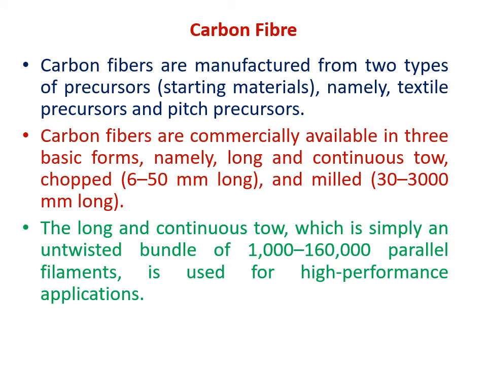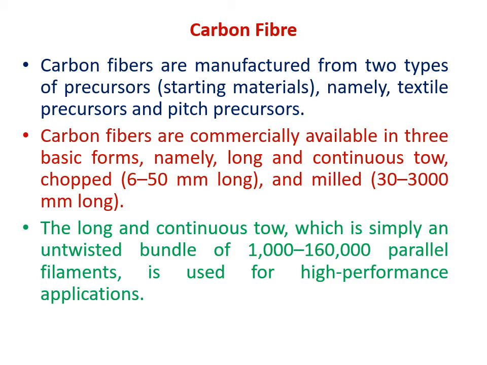So now carbon fibers are manufactured from two types of precursors, namely textile precursor and pitch precursor. The textile precursor is nothing but a polyacrylonitrile fiber which we obtain from wet spinning, and the pitch precursor is obtained from petroleum products. The details of the manufacturing of the carbon fibers we will be studying in the course on technical fibers.